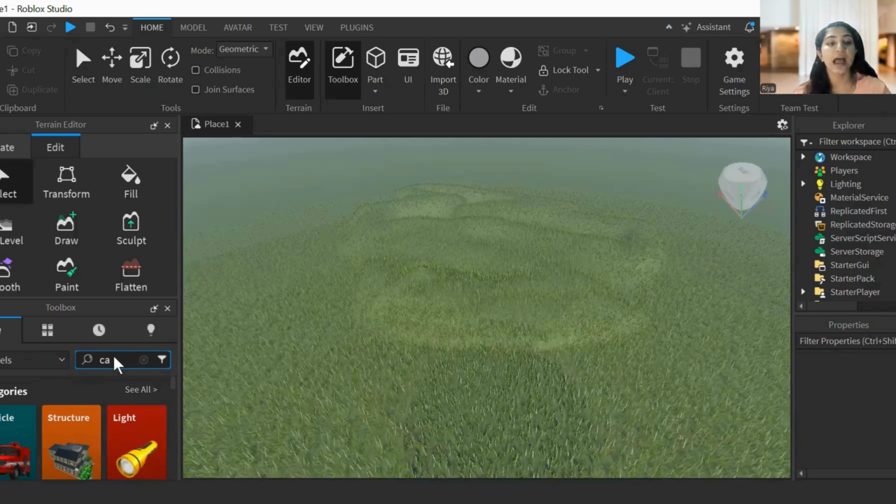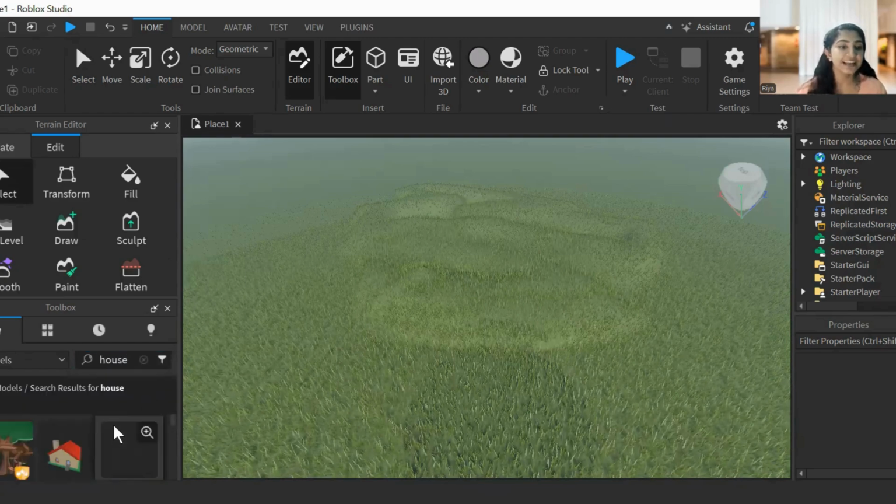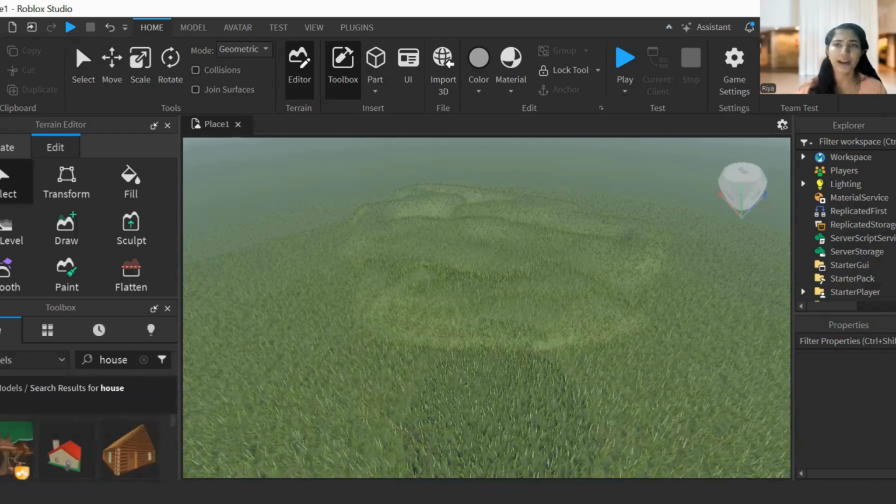Then you have to search. Oh, not the car, I'm going to add the house. I just need to search for house. Then are you able to see? I can see a lot of houses coming, right? I'm going to add a simple house.